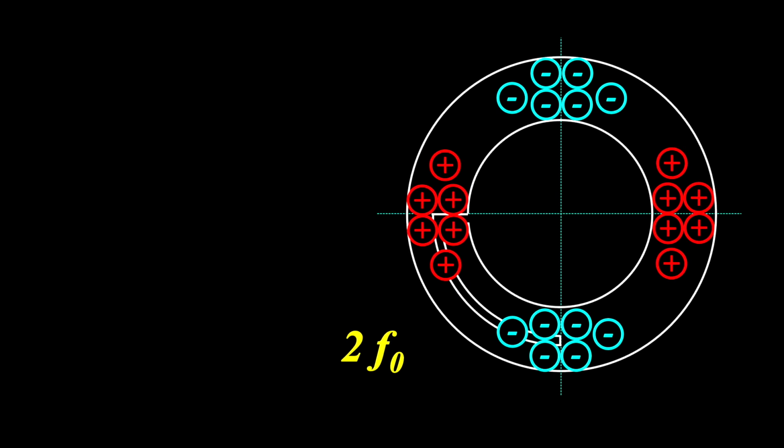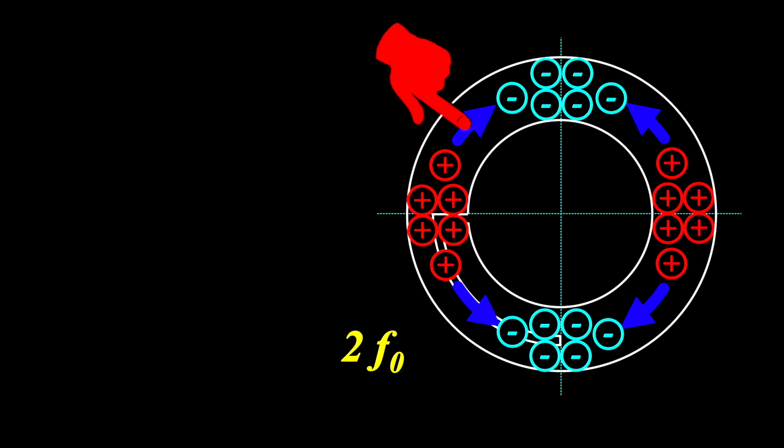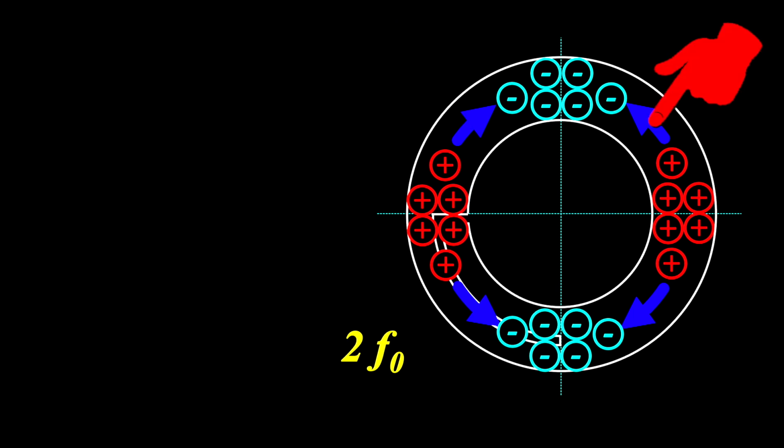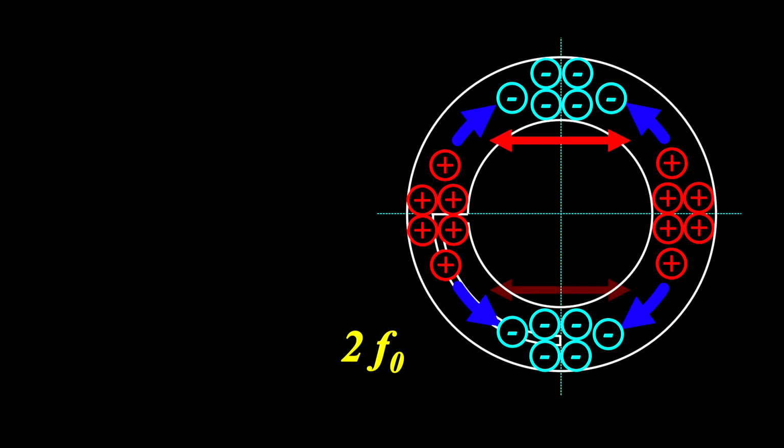At twice the fundamental frequency, two currents are flowing in each direction. And these two interactions are causing an outward displacement, and these two are causing an inward displacement. The effects are partially cancelling out each other, making the effective radius smaller than at fundamental frequency.